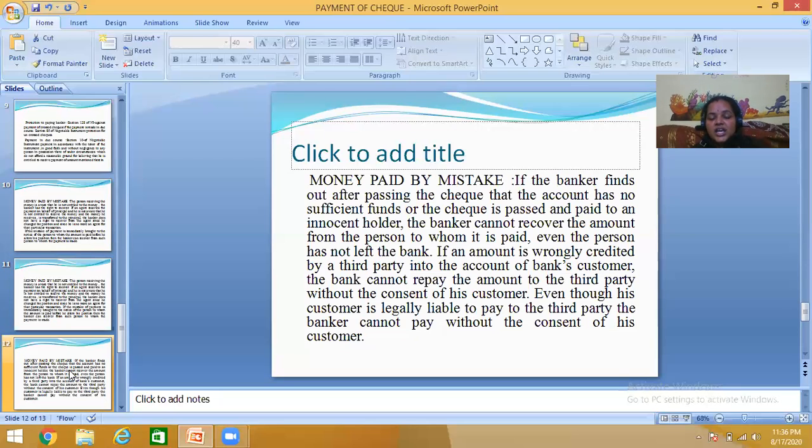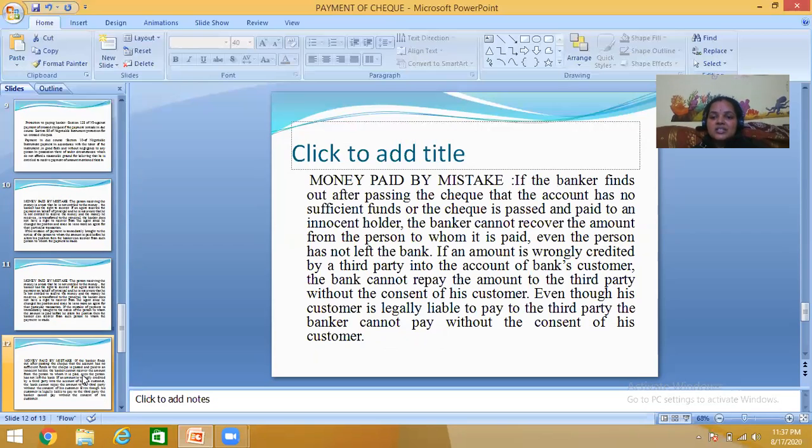If an amount is wrongly credited by a third party into the account of the bank's customer, the bank cannot repay the amount to the third party without the consent of its customer. Even though the customer is legally liable to pay the third party, the banker cannot pay without the consent of the customer. As we all know, the banker is not responsible if any amount comes into the customer's account by mistake.